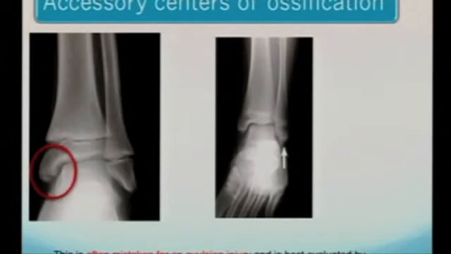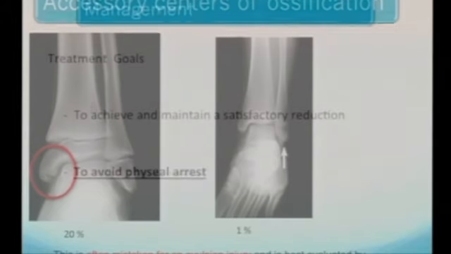We should also not forget about accessory centers of ossification, because they are often mistaken for an avulsion injury and are best evaluated by assessing the presence of tenderness distal to the medial and lateral malleolus. The medial malleolus is very common, around 20%, and the lateral malleolus it's only 1%.